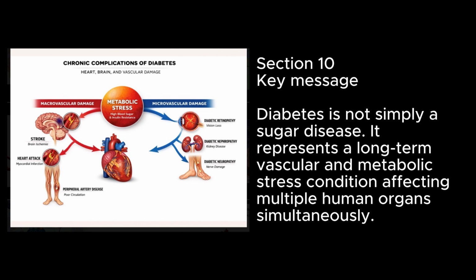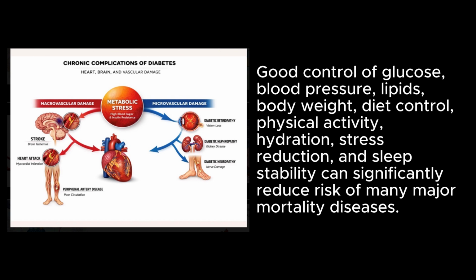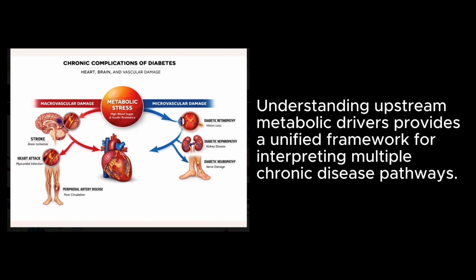Section 10, Key Message. Diabetes is not simply a sugar disease. It represents a long-term vascular and metabolic stress condition affecting multiple human organs simultaneously. Good control of glucose, blood pressure, lipids, body weight, diet, physical activity, hydration, stress reduction, and sleep stability can significantly reduce risk of many major mortality diseases. Understanding upstream metabolic drivers provides a unified framework for interpreting multiple chronic disease pathways.